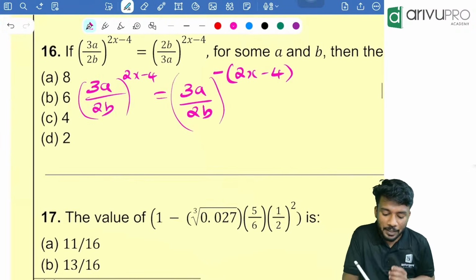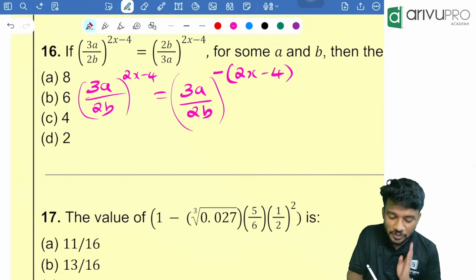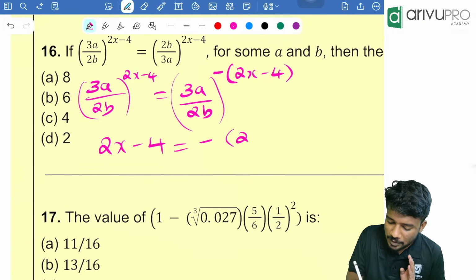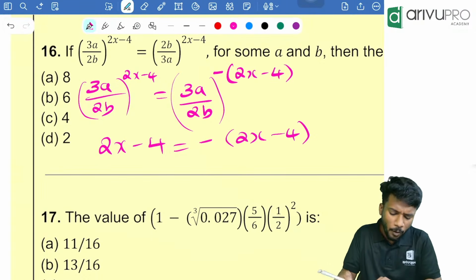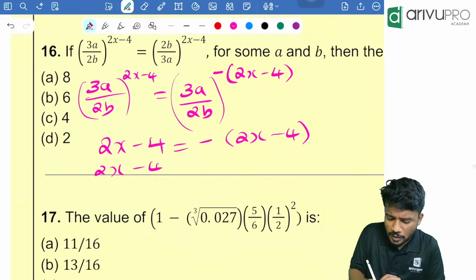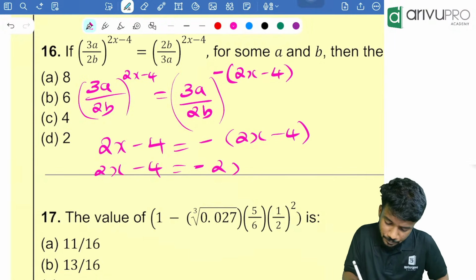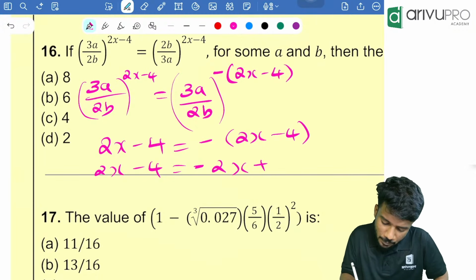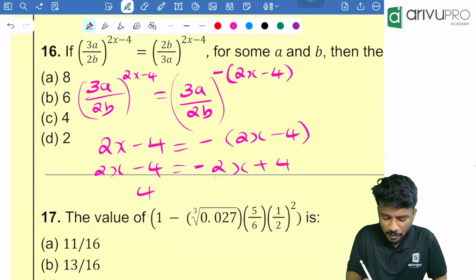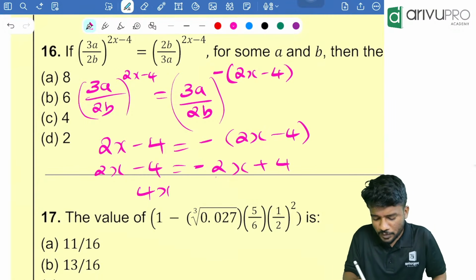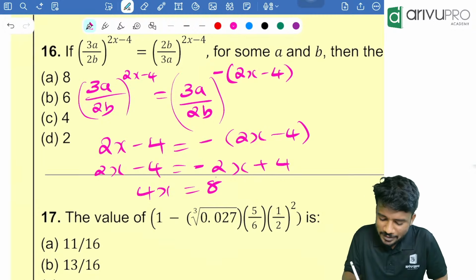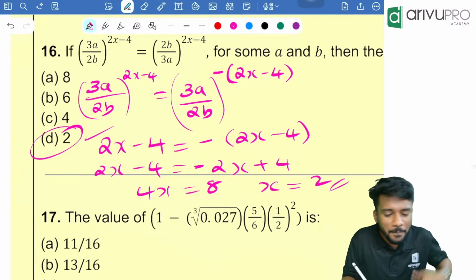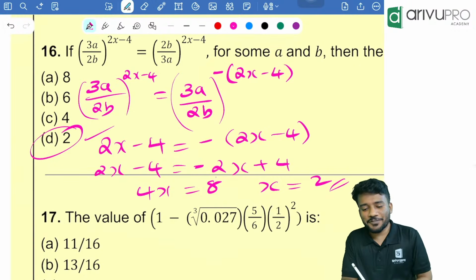Then what is going to happen? Since the bases are same, powers should also be same. So 2x minus 4 is equal to the minus of 2x minus 4. Now open the bracket: 2x minus 4 is equal to minus 2x, then minus of minus will become plus 4. Now minus 2x to the other side becomes 2x plus 2x, 4x. Then 4 to the other side becomes 8. So 4x is equal to 8, x is equal to 8 by 4, which is equal to 2. Option D is your answer. How many of you got option D?